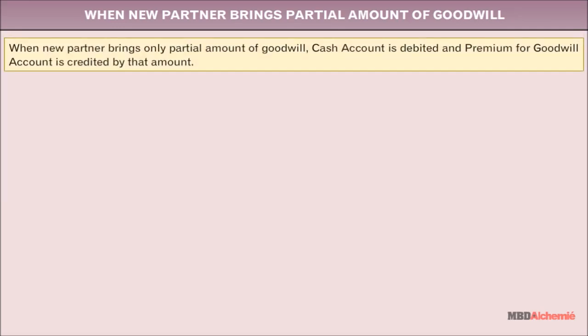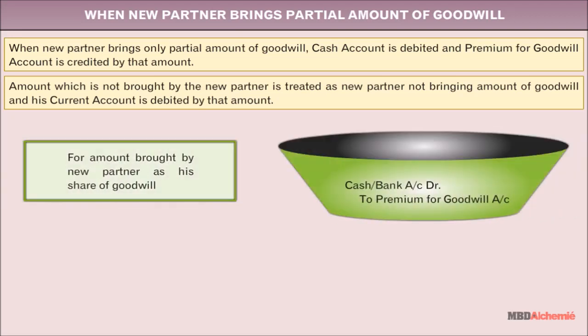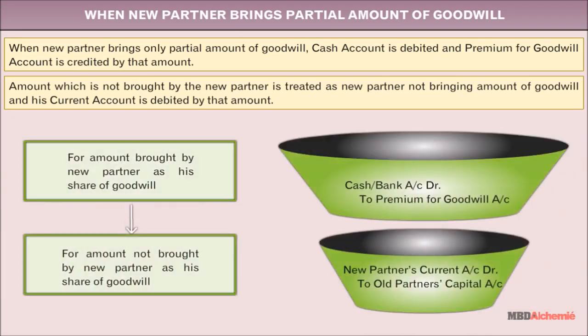When new partner brings partial amount of goodwill. When new partner brings only partial amount of goodwill, cash account is debited and premium for goodwill account is created by that amount. Amount which is not brought by the new partner is treated as new partner not bringing amount of goodwill, and his current account is debited by that amount. Journal entries will be. Let's understand with an example.